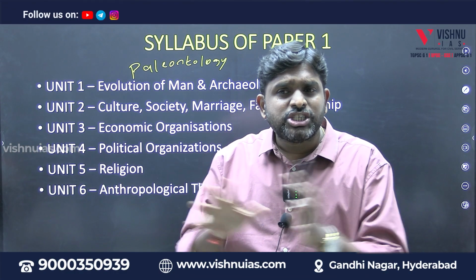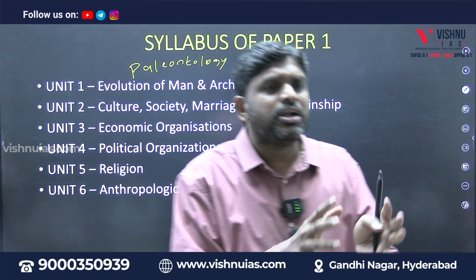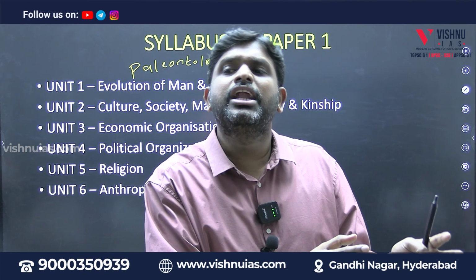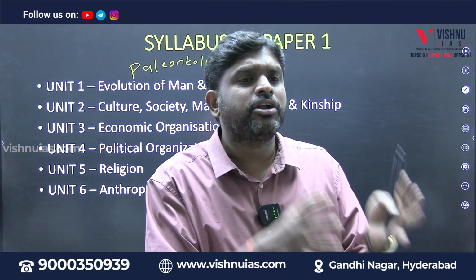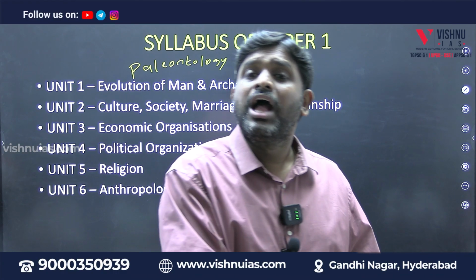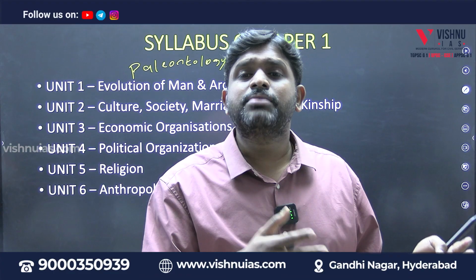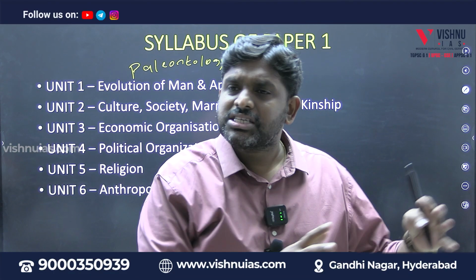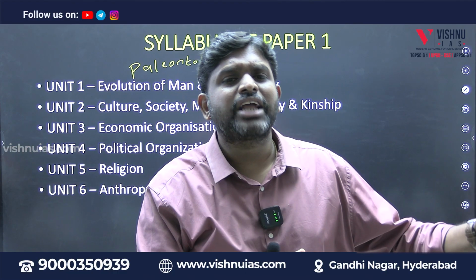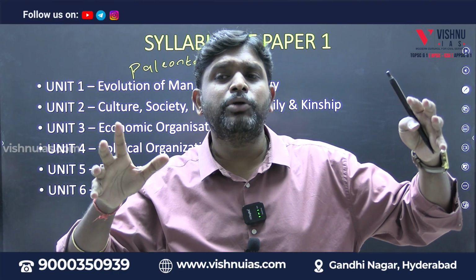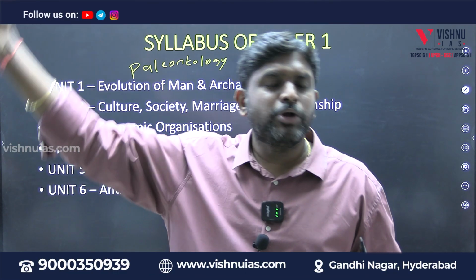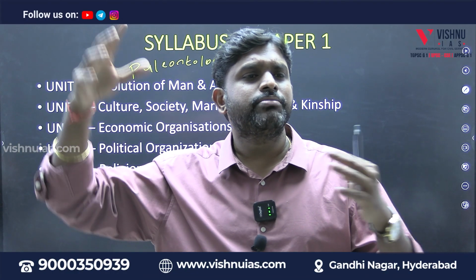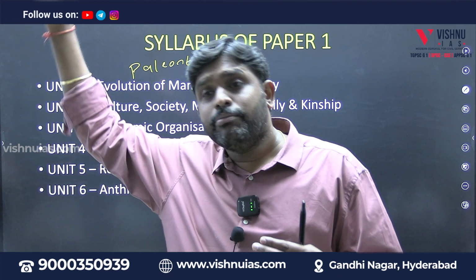So other than biology, other than technology, how we evolved marriage point of view, family point of view, kinship means relatives, economy point of view: hunting gathering, pastoralism, agriculture, industrialization.